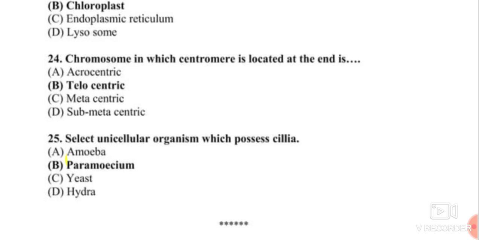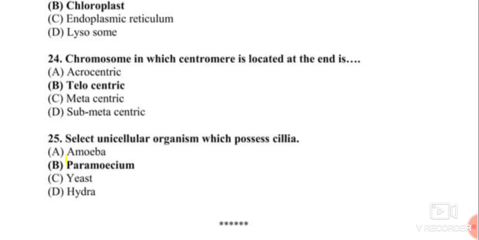Chromosome number 2, 4, 12, 17, 18 and X chromosome. These are some examples of submetacentric chromosomes. 2, 4, 12, 13, 18 and X chromosome. These are the submetacentric or L-shaped chromosomes.